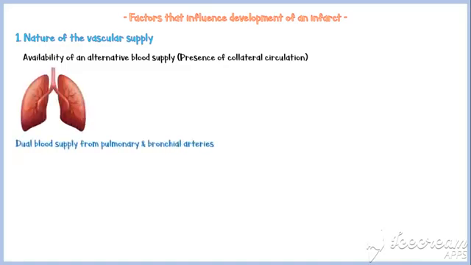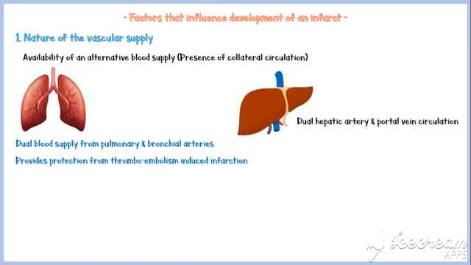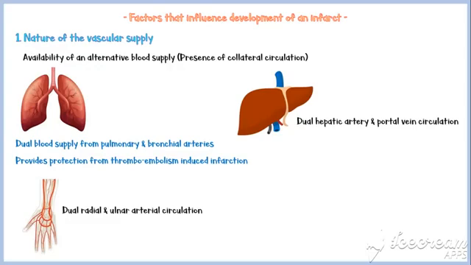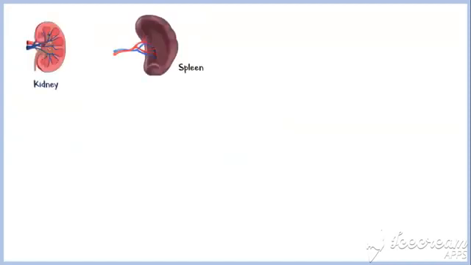Now let's discuss the factors that influence development of an infarct. The most important determinant of the development of an infarct is the nature of the vascular supply. This means availability of an alternative blood supply, or in simple words, presence of collateral circulation. For example, lung has a dual blood supply from pulmonary and bronchial arteries, which provides protection from thromboembolism-induced infarction. Similarly, liver has a dual hepatic artery and portal vein circulation. And the hand and forearm, with their dual radial and ulnar arterial supply, are usually resistant to infarction. In contrast, renal and splenic circulations are end-arterial. And vascular obstruction generally causes infarction.